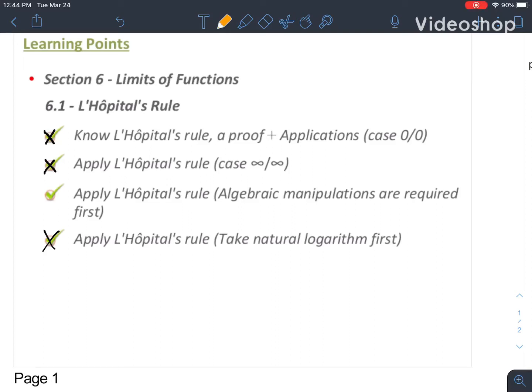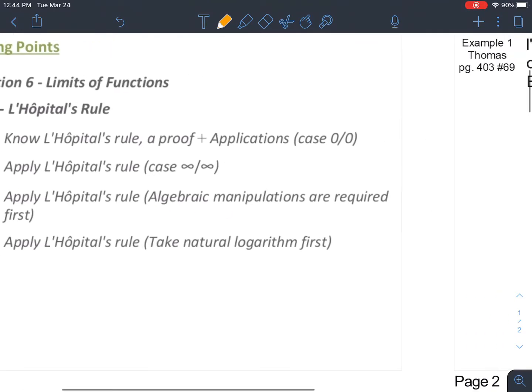Hi everybody, in this video we're going to do one more day of L'Hopital's rule. Now you'll notice down at the bottom here, we've already finished with having to do the natural log in order to solve. We're going to go back to these algebraic manipulations, and in fact this video is going to be pretty short. I'm just going to be demonstrating to you some questions where it appears as though L'Hopital's is necessary, but it turns out we are supposed to solve it in a different way, hence these algebraic manipulations.